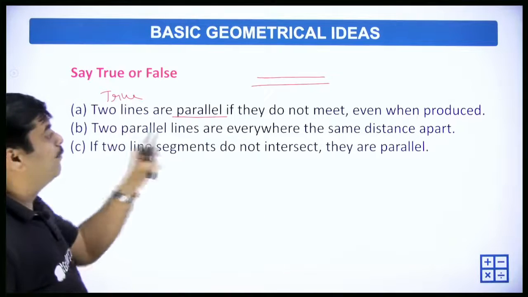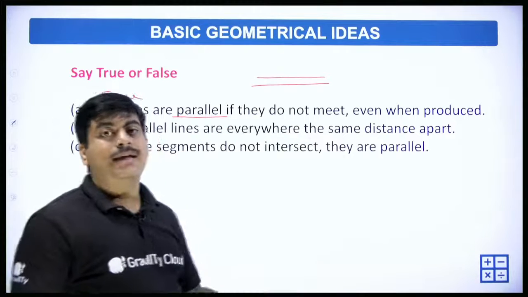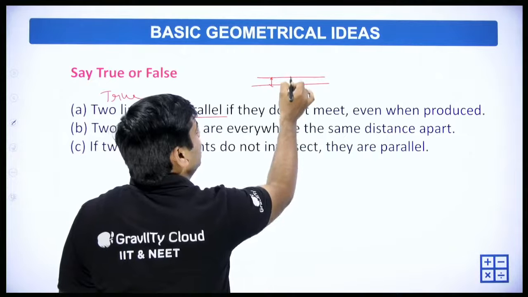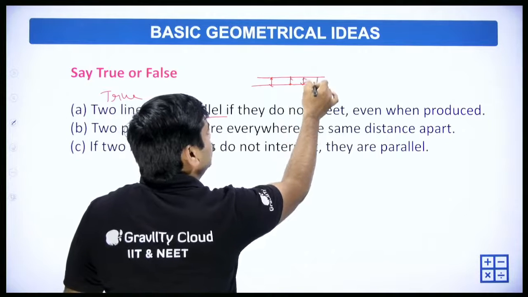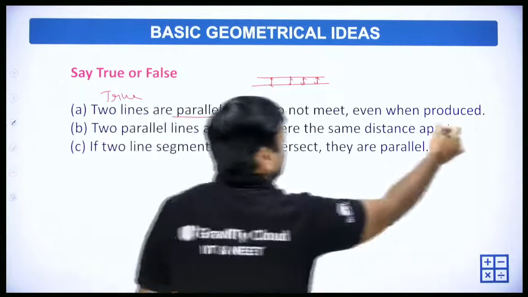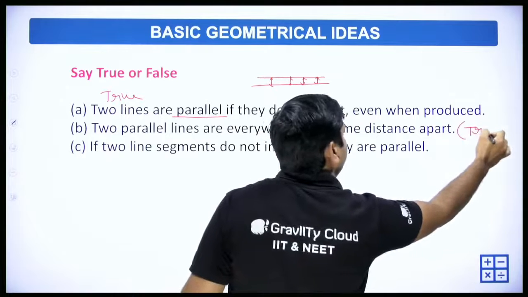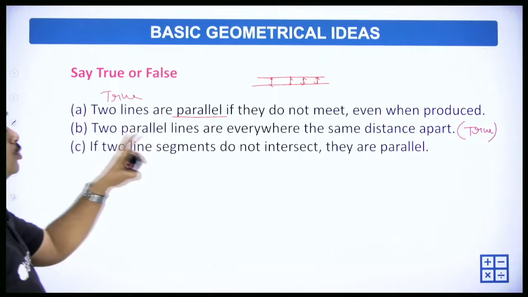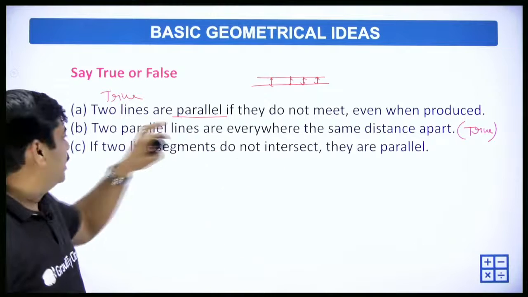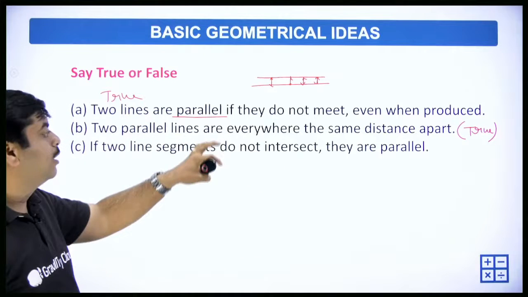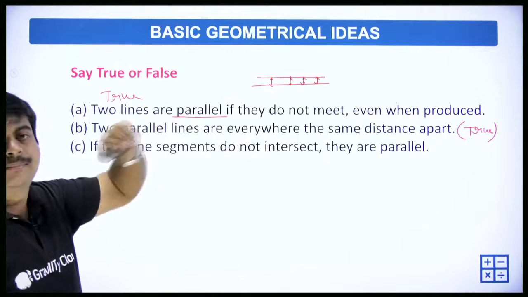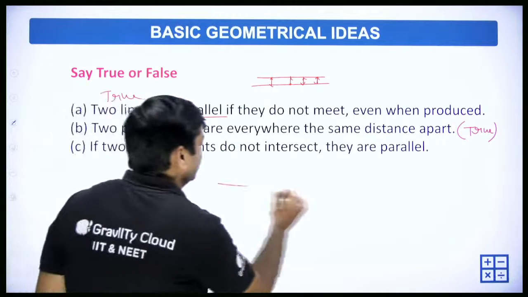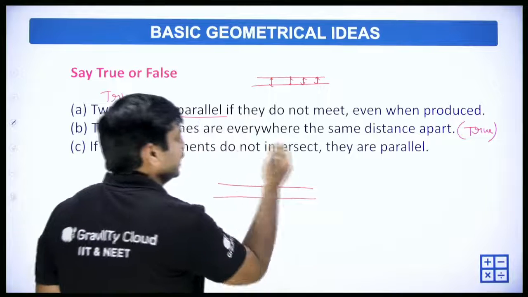Two parallel lines are every way the same distance apart. Yes, the distance between these two lines will always be the same. So the next statement is also true. And the next one: if two line segments do not intersect, they are parallel.